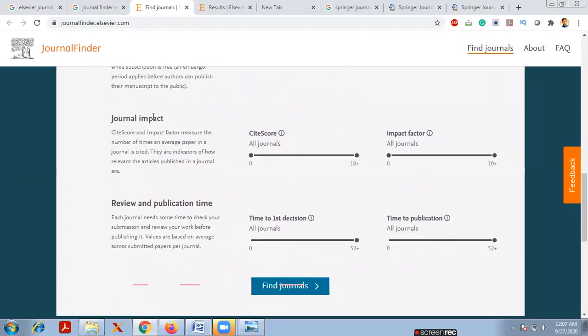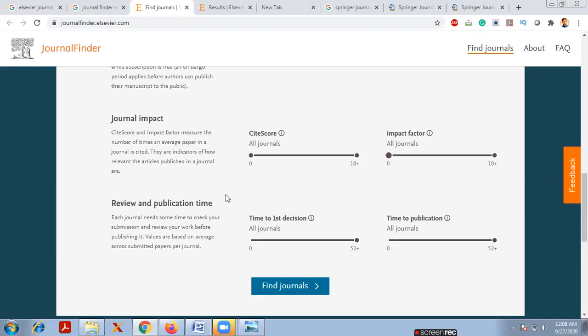Next, journal impact. You have to know the CiteScore and also the impact factor, from 0 to 10, 10 plus. So whichever one you want to know about. If you want journals with an impact factor of more than 3, simply click and drag this one like this. Okay. Next, review and publication time.